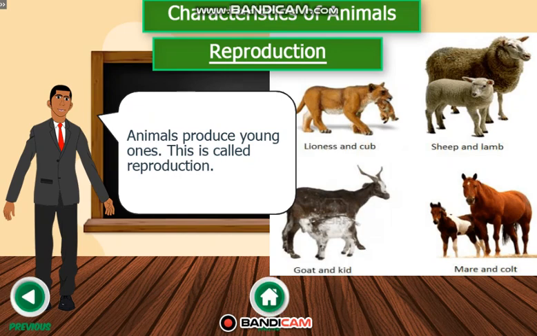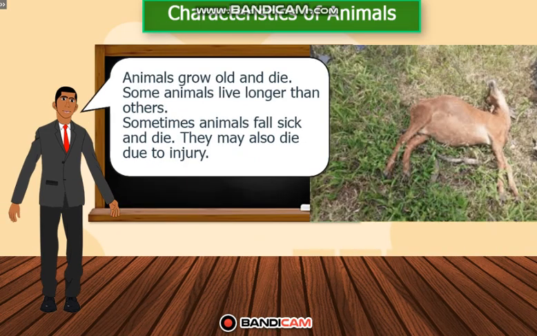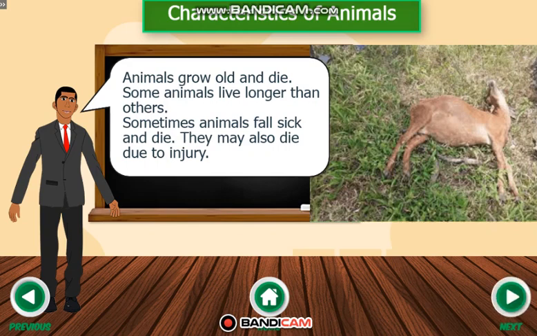Reproduction. Animals produce young ones. This is called reproduction. Animals grow old and die. Some animals live longer than others. Sometimes animals fall sick and die. They may also die due to injury.